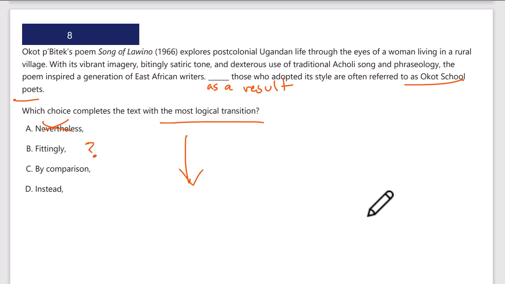By comparison, we're not comparing those who adopted the style of Okot versus Okot. Instead, no, this is not an alternative. As an alternative, no, that's not right. It's going to be fittingly. Not exactly my original guess, but an appropriate idea. No pun intended, because fittingly means appropriately. That's the answer.